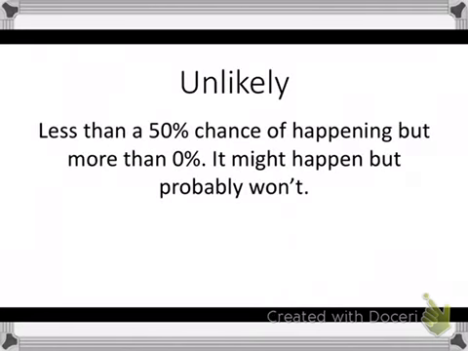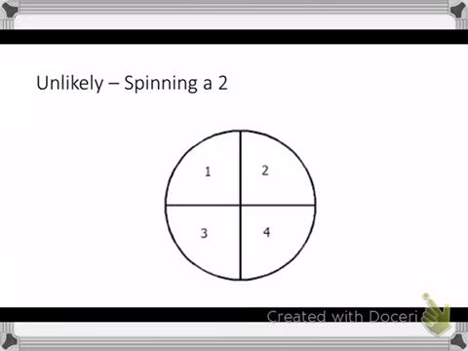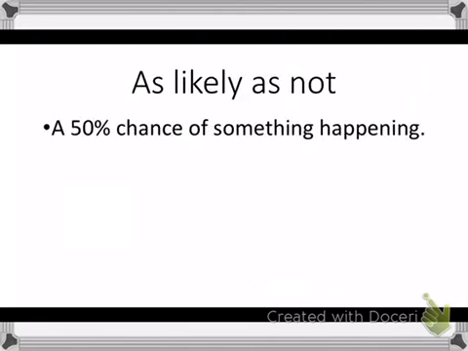Moving on to unlikely. Unlikely means that there's less than a 50% chance of happening, but more than a 0% chance. So it might happen, but it probably won't. And an example of that, again, would be with our spinner. We can take a look. Again, it's numbered 1 through 4, and we want to land on a 2. So the likelihood of landing on a 2 would be 1 out of 4, which would be 25%. So it falls between that 0 to 50%. So this is unlikely.